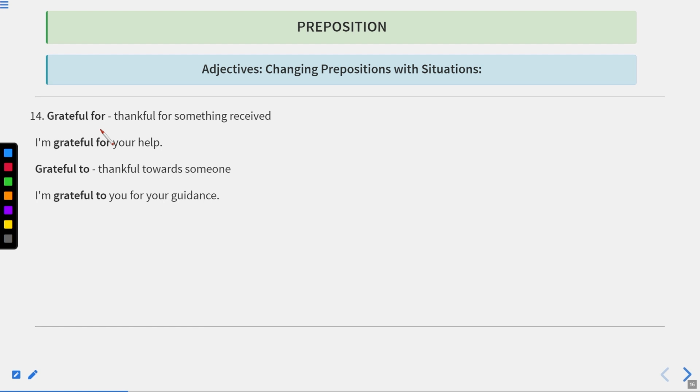The next one is grateful for and grateful to. So here we have an adjective that is grateful. Along with it, we have used a preposition, that is for and to.